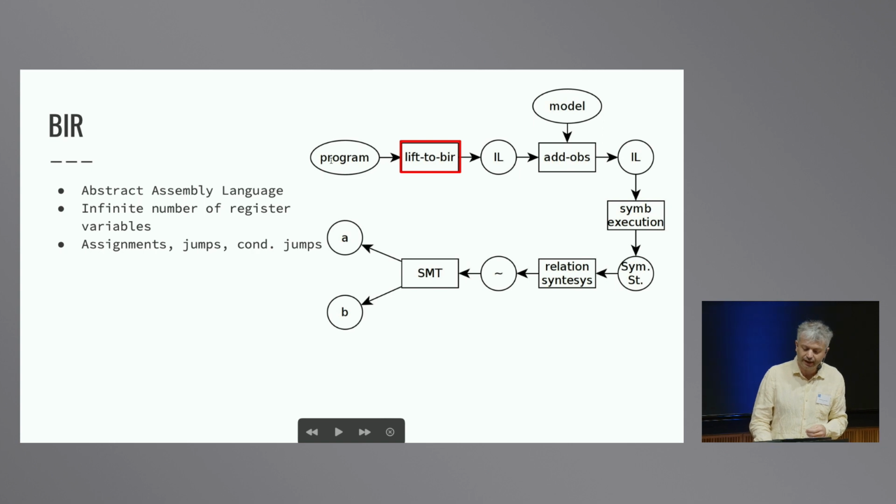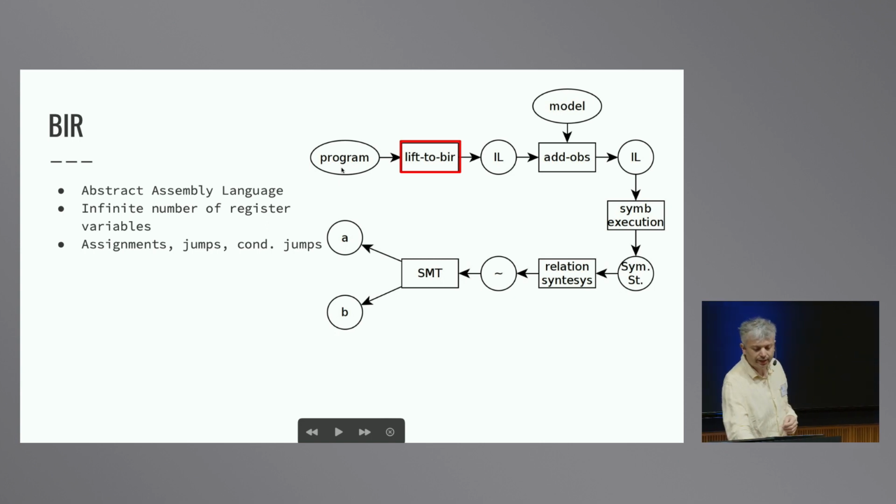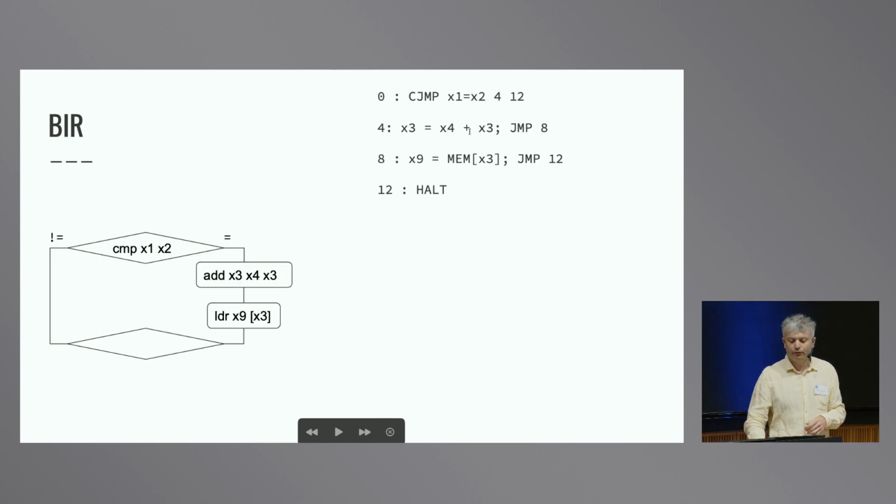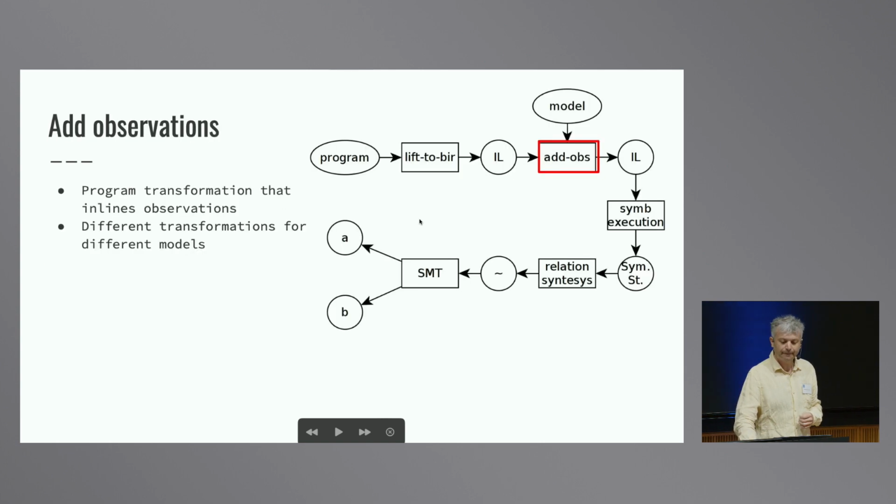So first, we take the program and lift it to a new intermediate language that we call BIR, which is used to develop the tool in a way that is independent of the computer architecture. So for example, we can take ARM, x86, and so on, and transform them to this intermediate language. Then we add the observation to this intermediate language.